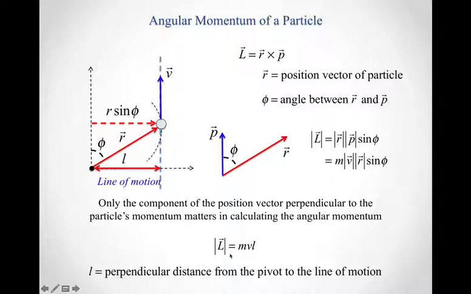So again, we've got m, the mass of the object, v, the object's speed, and now little l, which we've defined to be the perpendicular distance from the pivot to the line of motion. Little l here plays exactly the same role that the moment arm or lever arm did in our torque calculation. It's a perpendicular distance, in this case to the line of motion rather than to the line of action in our torque equation.